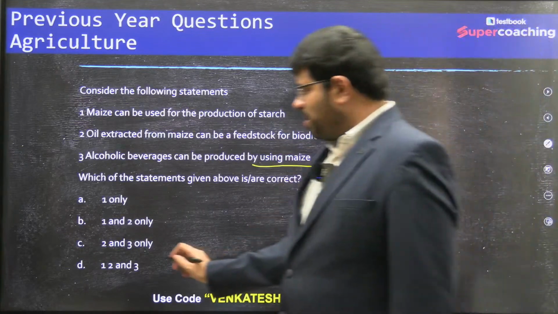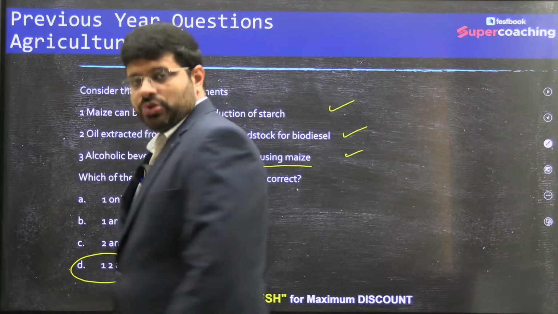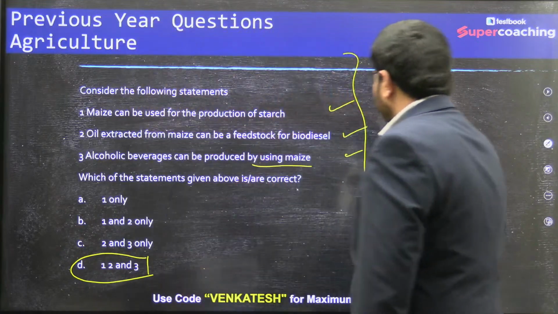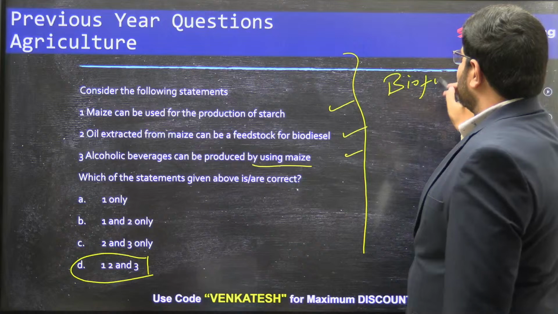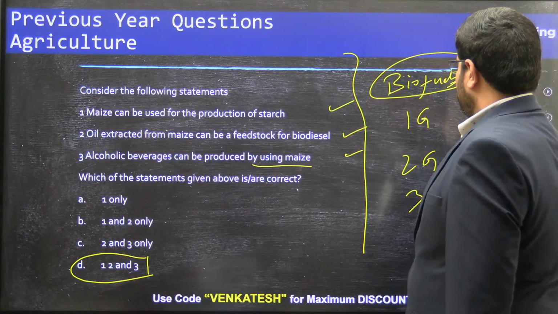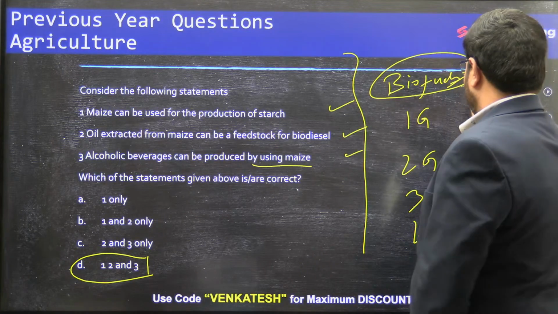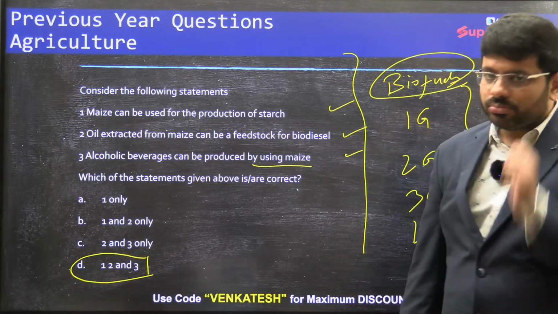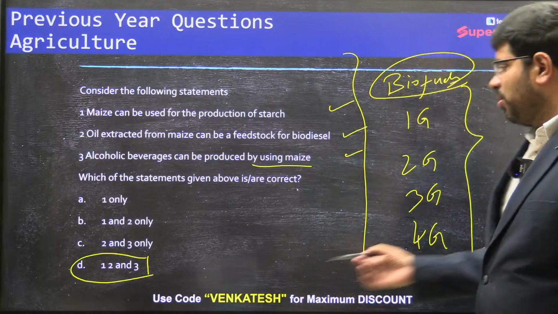So the right answer is 1, 2, 3. So the learning for this question: the outcome is biofuels. Understand 1G, 2G, 3G, 4G. Let's go to the next level now. Next question.